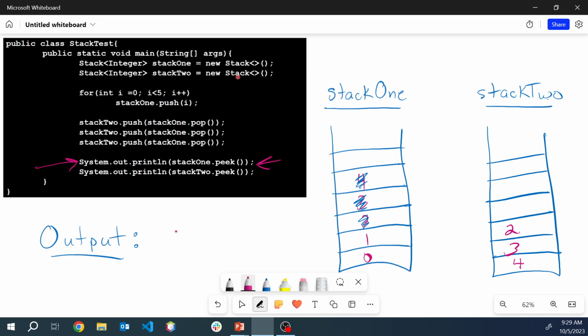The answer is we're going to print 1, the value that is at the top of stack 1. And now when we do the next print command, which is print stack2.peek, it will of course print a 2. So that's how stacks are actually working, and it's helpful to actually go draw it out on a tablet.